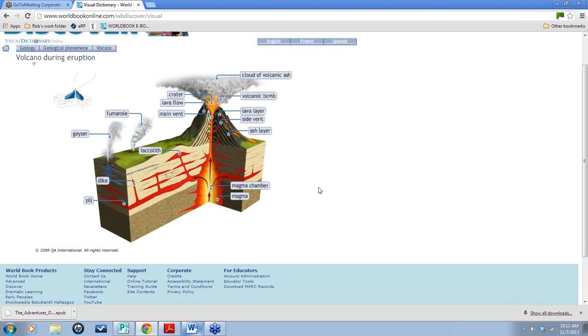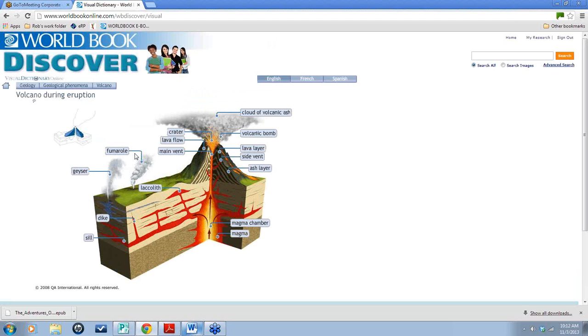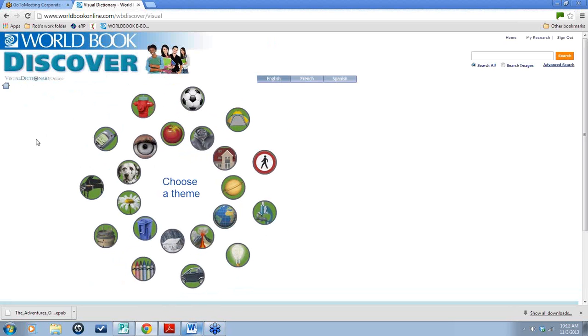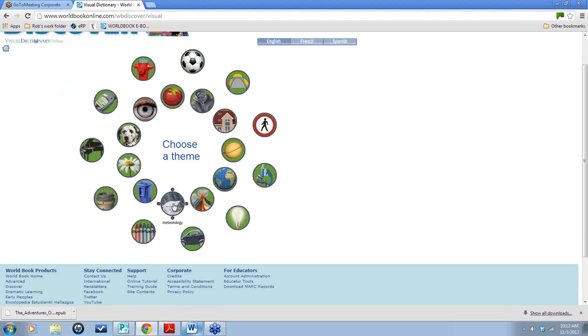If you were showing your students what happens during a volcano eruption, you can also translate it into French and Spanish right on the spot. But this would be great to display up on a smart board or up in front of your class on a regular screen with a projector. And it's just a visual dictionary. So as I go back home, you can go into arts and meteorology and environment, and there's a lot of different topics in there.